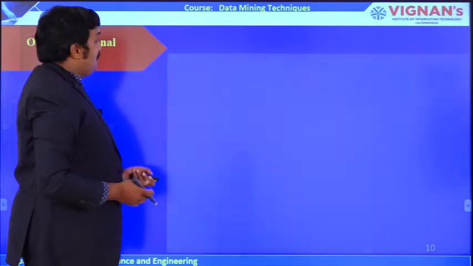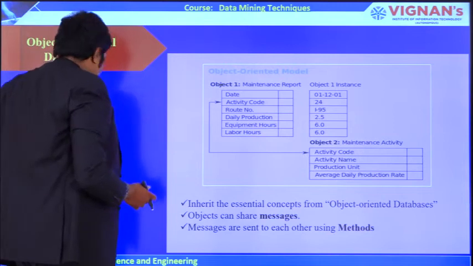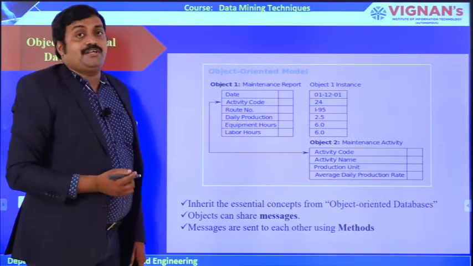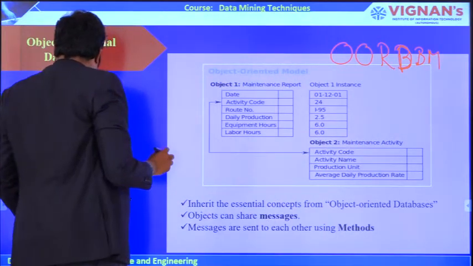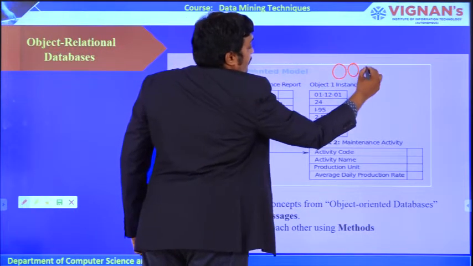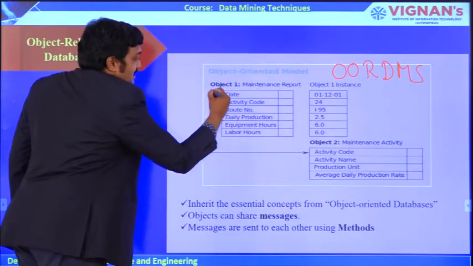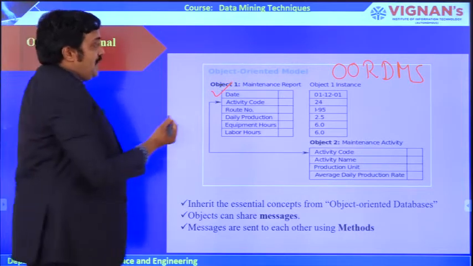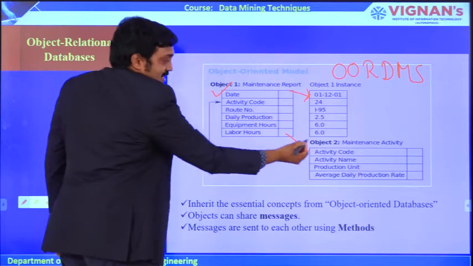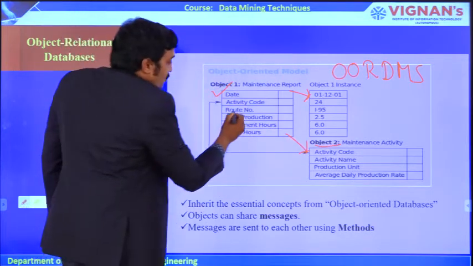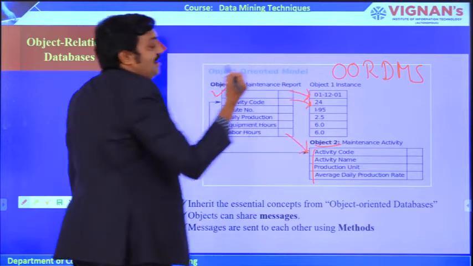The first one is the object relational database. You are already aware of Java programming or OOPS concepts, object oriented. So we can also have a relational database management system, RDBMS. We have the object oriented relational database management system. Suppose this is my class. I am going to create an instance as object 1. I am creating another instance. In instance 2, I am going to access only 4 attributes, whereas in instance 1 I am going to access all the values.